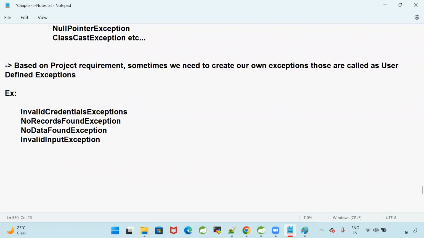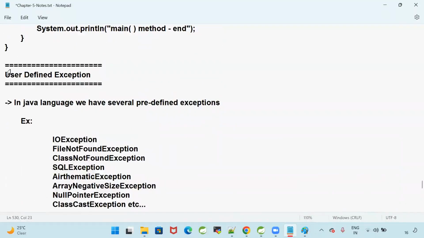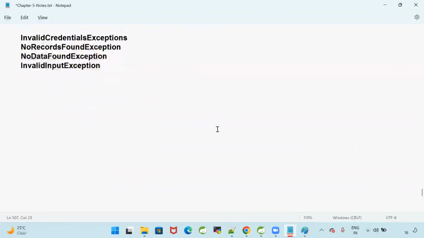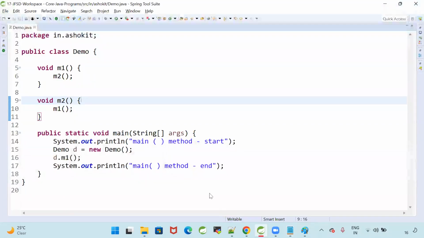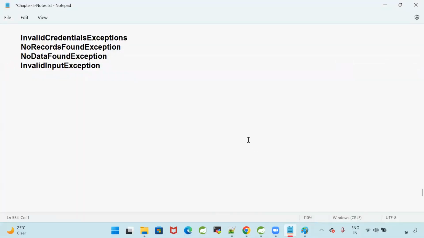The process of creating our own exception is called user defined exception. In Java, you can use predefined exceptions and you can use user defined exceptions also. Now the question is how to create a user defined exception. Java already has several predefined exceptions, and now I want to create my own exception.